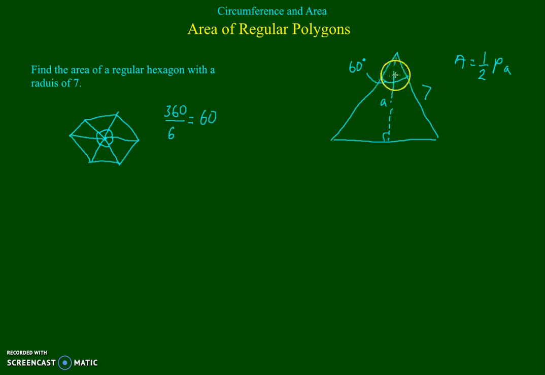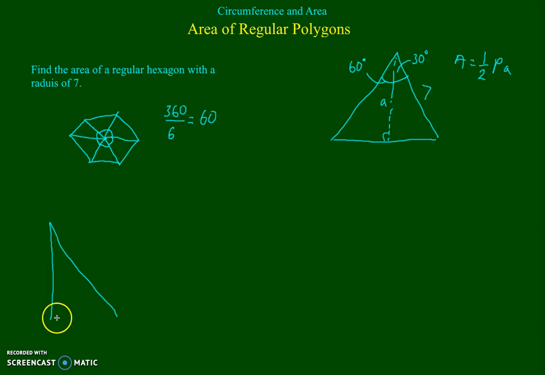So if these 2 angles are congruent and they add up to 60, then you know that half of 60 is going to be the measure of this angle. Now, as you can see, with just doing this one little calculation, we added a lot of new information. So I'm going to redraw this 30, 60, 90 right triangle, and we're going to work with that guy. So I'm going to redraw that down here.